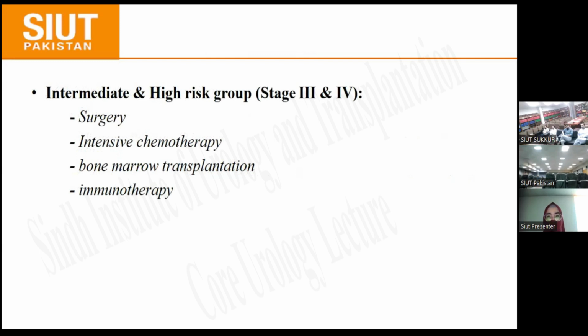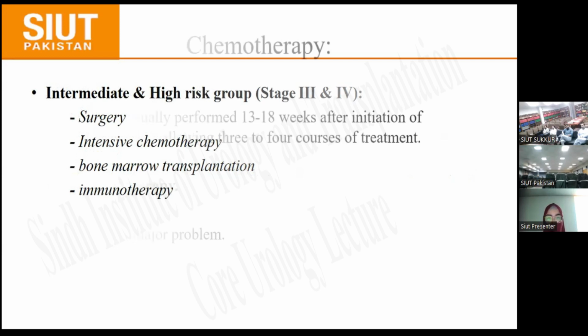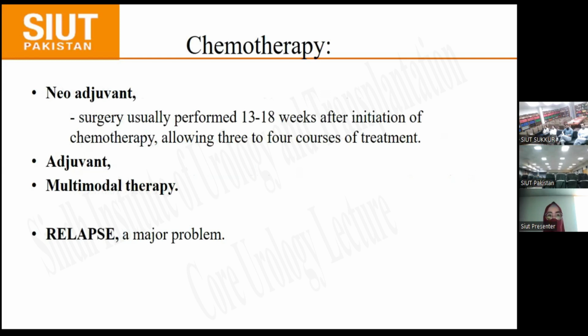Stage 3 and stage 4 come under the heading of intermediate and high risk group and are treated by surgery, intensive chemotherapy, bone marrow transplantation, and immunotherapy. Chemotherapy is given as neoadjuvant, adjuvant, or as a part of multimodal therapy. Surgery is usually performed after 13 to 18 weeks of initiation of chemotherapy, allowing 3 to 4 courses of treatment, and relapse is a major problem in neuroblastoma.